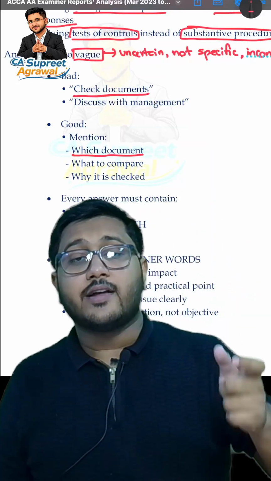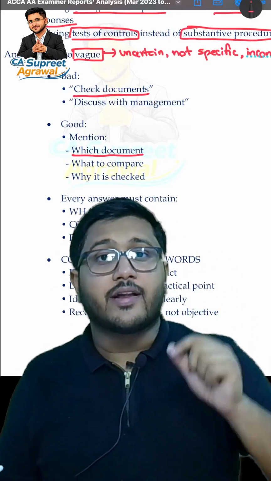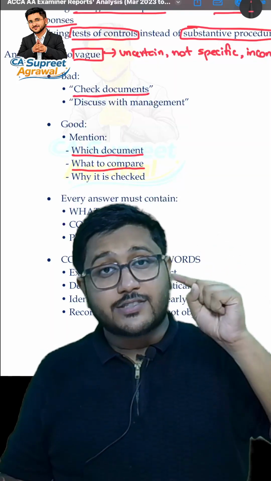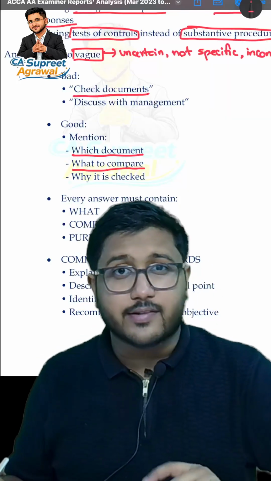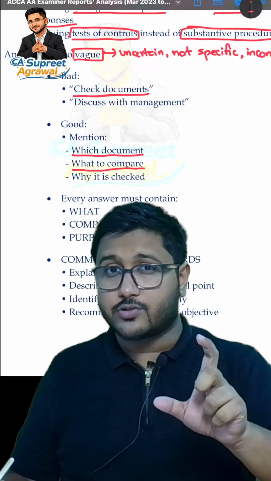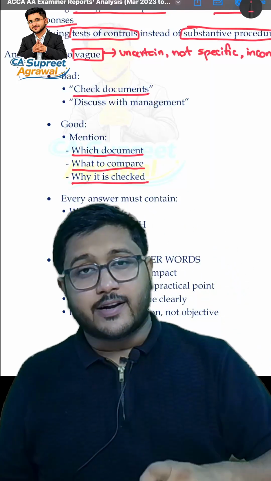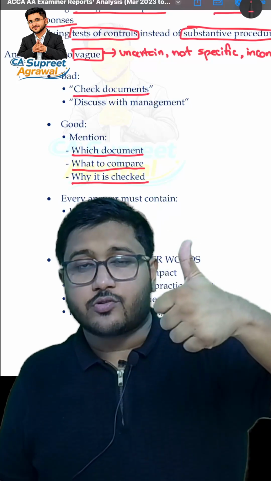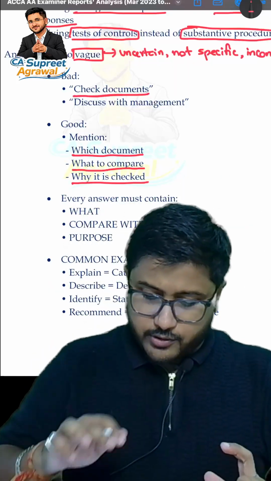Say you can write that you will check the title deeds via taking the, say, registry document, say ownership document, say invoice. What to compare, that is, instead of just taking the invoice or verifying it, you will mention what exactly you will verify. Say the invoice date, the amount, whether it matches or not, right? Then why it is checked, because this will help us understand whether there is existence risk or not, whether there is rights and obligation risk or not. So you need to relate it with the relevant assertions also in case of audit procedures.